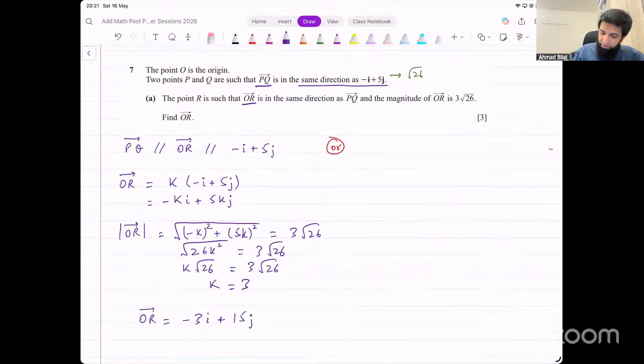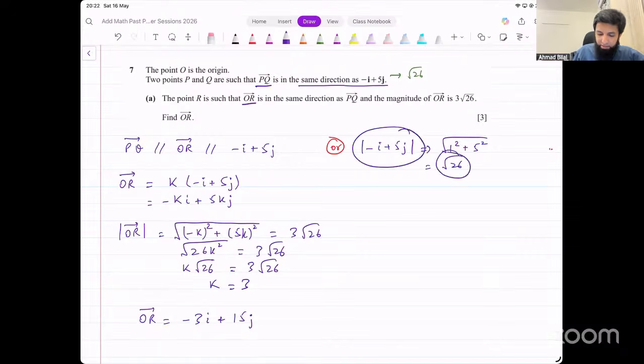You could actually just find the magnitude of this vector, minus i plus 5j. That turns out to be square root of 1 square plus 25, which is square root of 26. Now, the magnitude of this vector is square root of 36. We want a vector in the same direction that has this magnitude.